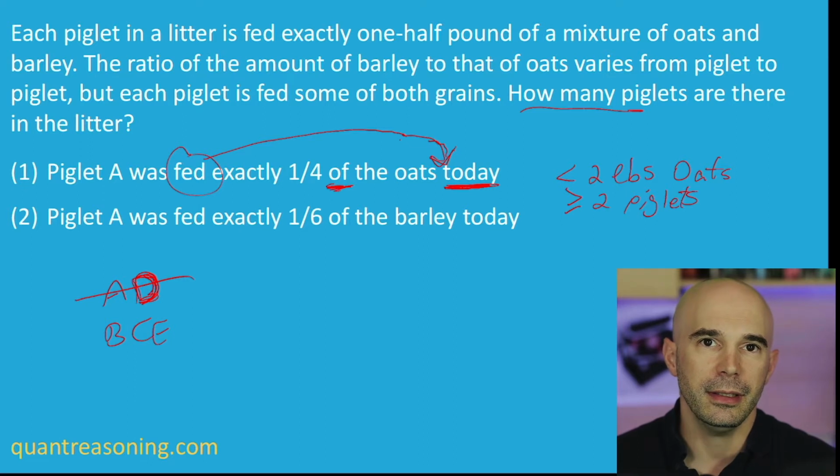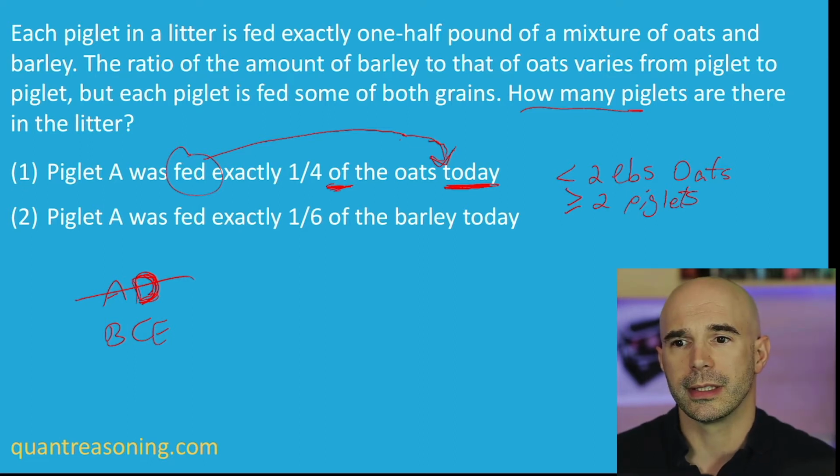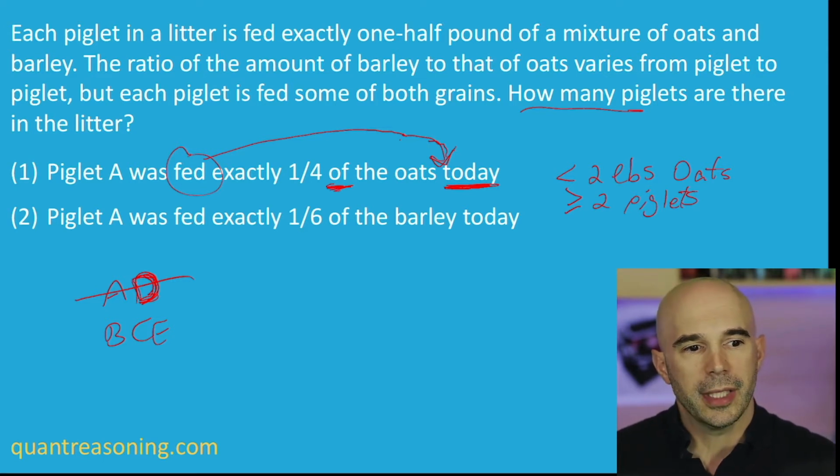Statement 2 is very similar. What limitations does statement 2 provide on the number of piglets and on the total amount of barley? What can we say about those things? Yeah, I'm seeing some good answers there in the private chat. There must be less than 3 pounds of barley total.